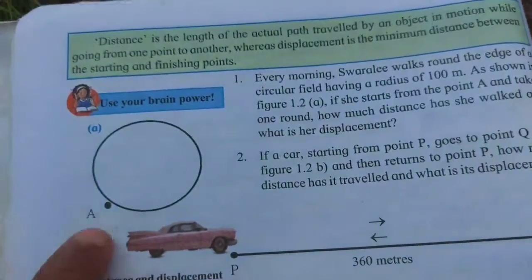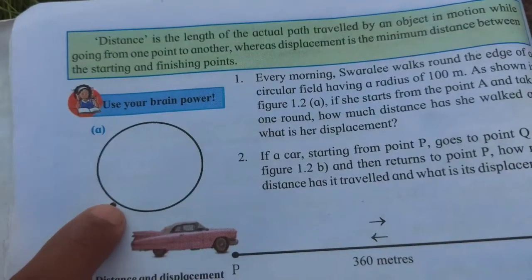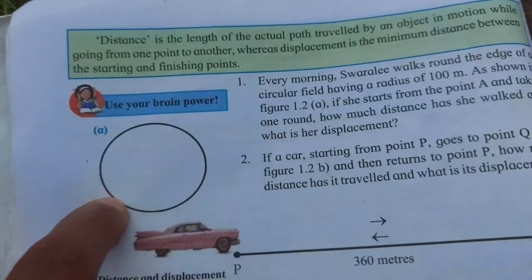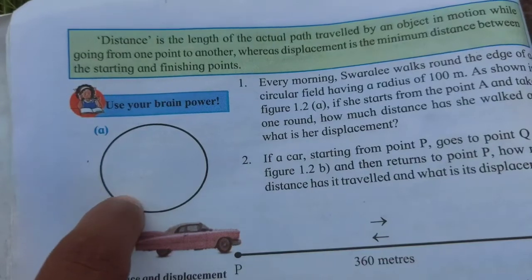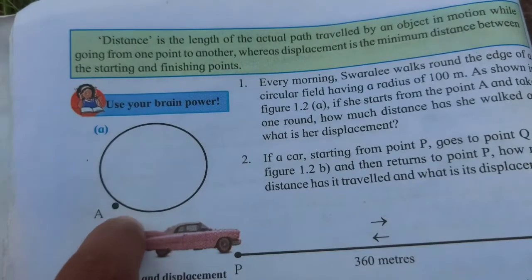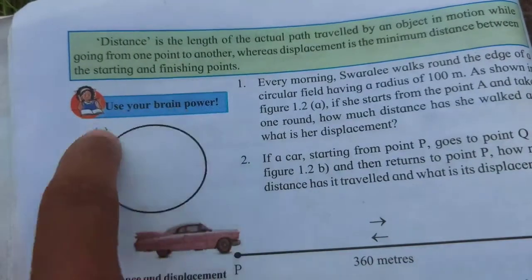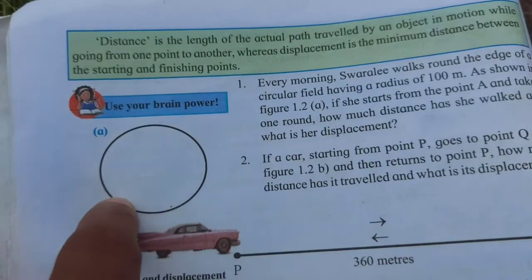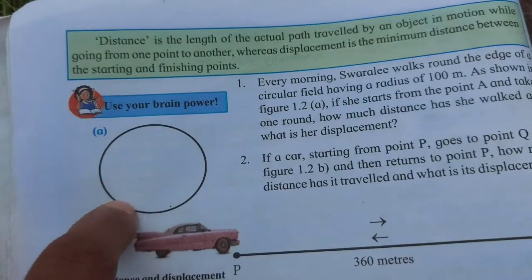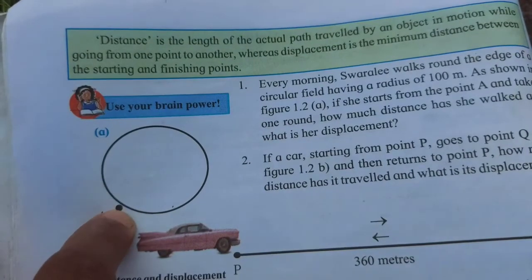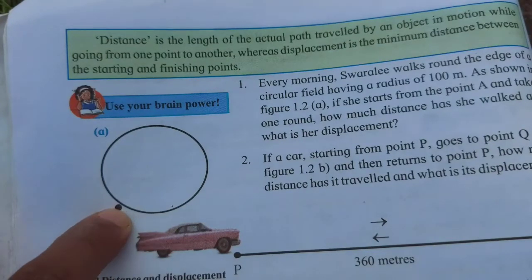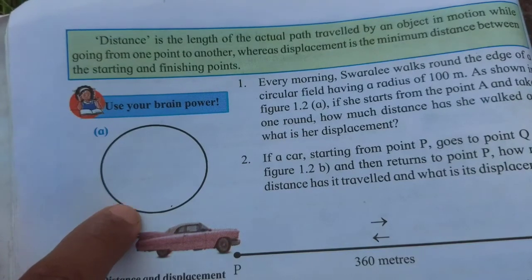You can see one more example in a circle. Suppose this is point A. From here you start, and again you come here. Suppose from A you take one circle, that is, suppose 20 meters. So you covered 20 meters of distance, but you come to the same point, so the displacement covered is zero. Means if the starting and ending point are the same, there will be zero displacement.